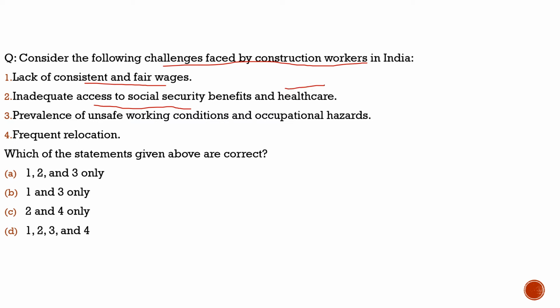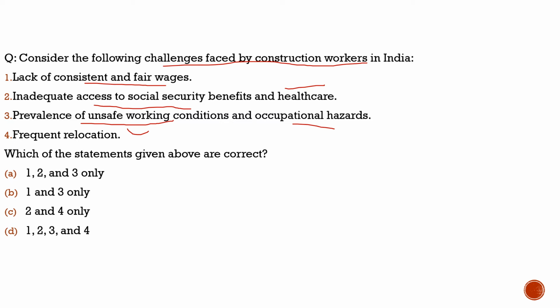There is very inadequate access to social security benefits and healthcare. If unfortunately any of them gets sick, first they will lose the day's wages, and at the same time their health will deteriorate. It will impact the society they are living in, it will impact the family they are feeding. So definitely inadequate access to social security benefits and healthcare is a challenge faced by construction workers in India. Third statement, prevalence of unsafe working conditions and occupational hazards. 100% correct. Nothing wrong with this statement. Fourth statement, frequent relocation. 100% correct.